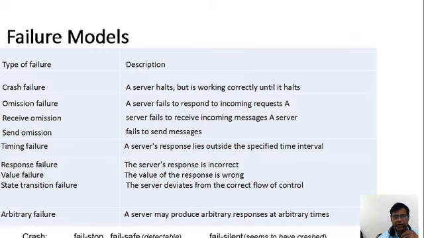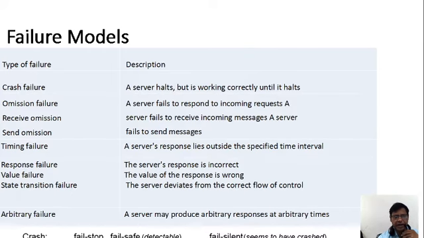And timing failure: a server's response lies outside the specified time interval. There is a time specified for the fault tolerance. And response failure: the server's response is incorrect. The server is not getting any input from the source to destination. And value failure: the value of the response is wrong. That's why the server is stuck.